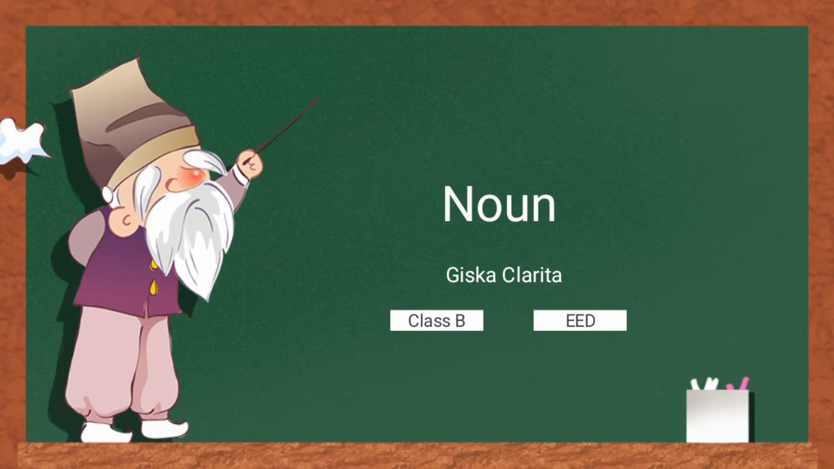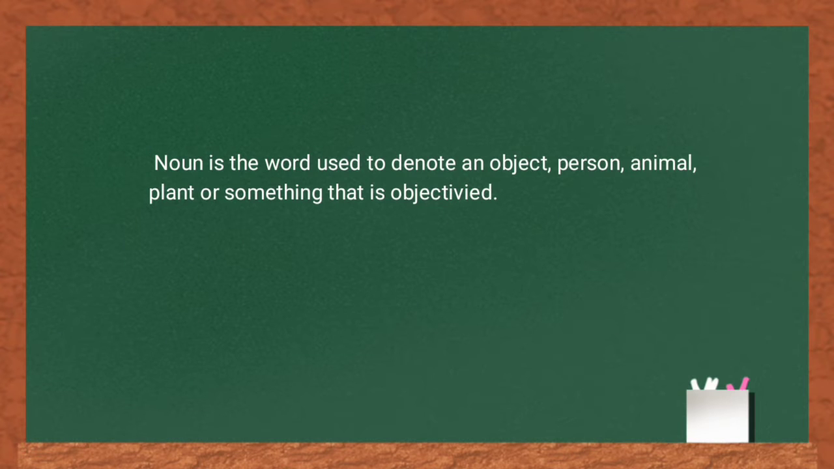Now I will explain about noun. Noun is the word used to denote an object, person, animal, plant, or something that is objectified.